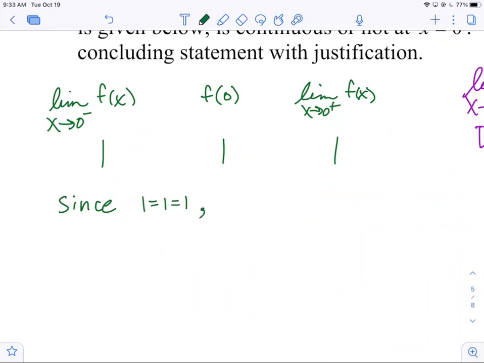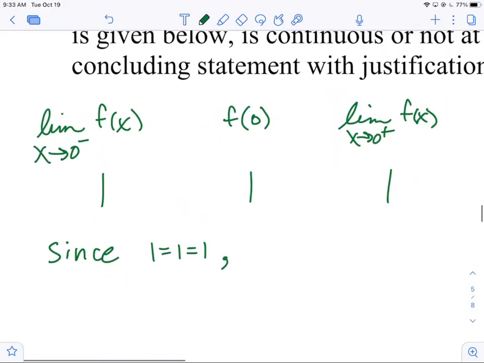That's super important. Could you put a statement in here instead of 1 equals 1 equals 1? Could you put since 7 equals 7 equals 7? That's another true statement, right? Would that work here? Well, yes, it would be true. It wouldn't work for this. It would be true, but it wouldn't work here, right? Because when I say 1 equals 1 equals 1 in this argument, we're referring immediately to all 3 of those ones up above.